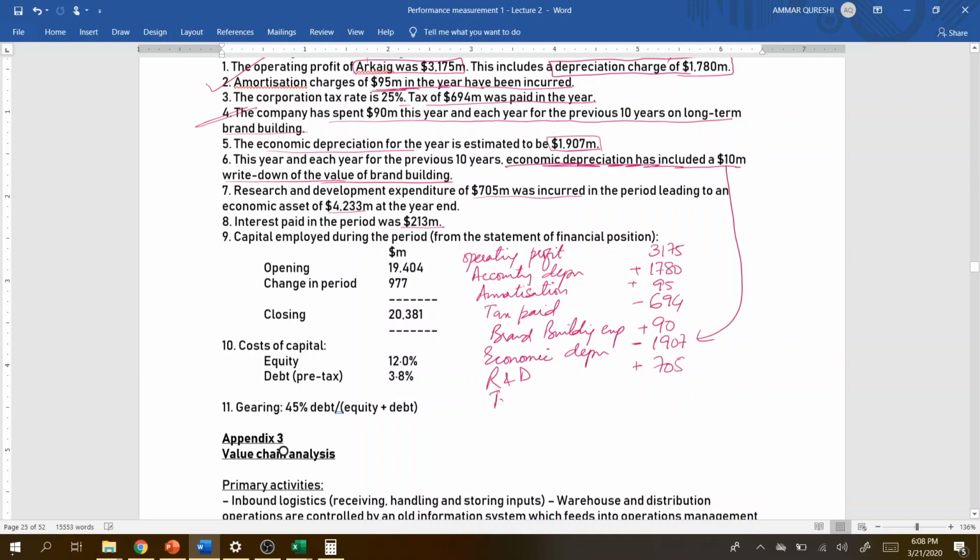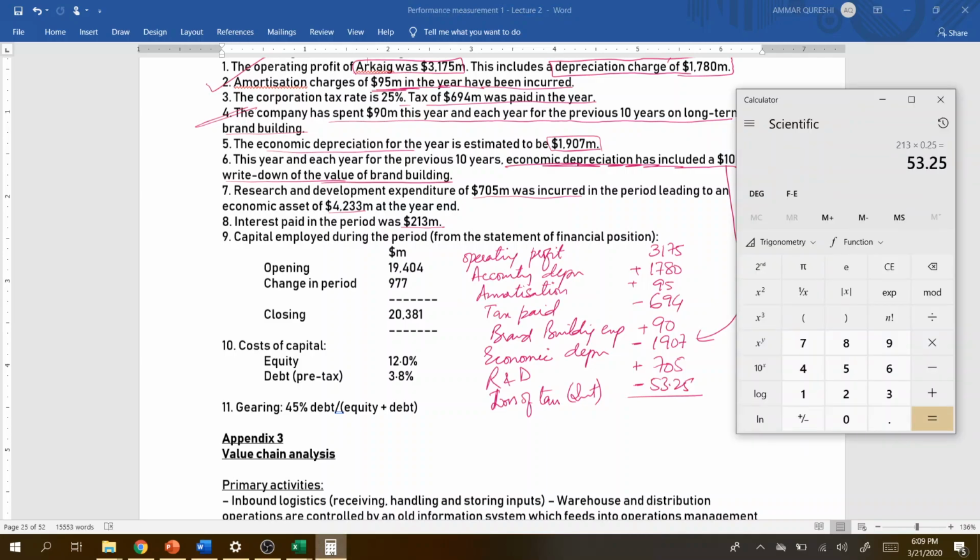And what else? Nothing else. We need to deduct this part as well.